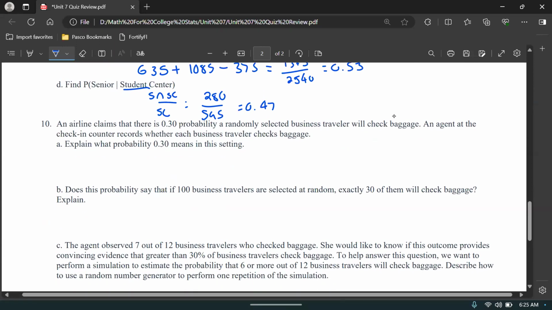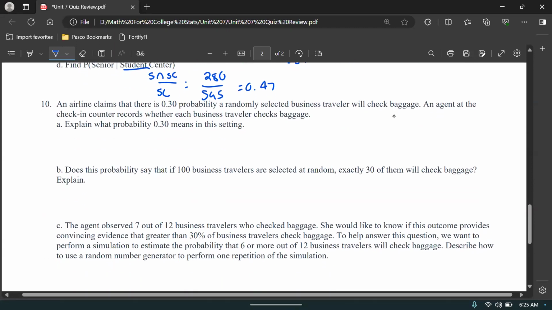Now let's wrap up with number 10. An airline claims that there is 0.3 probability a randomly selected business traveler will check baggage. An agent at the check-in counter records whether each business traveler checks baggage. Explain what probability 0.3 means in this setting.